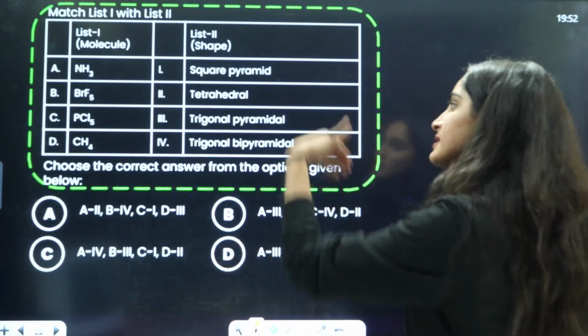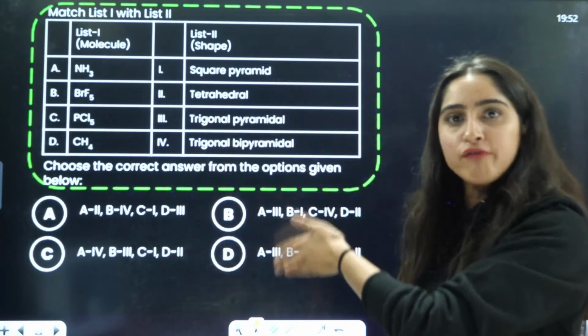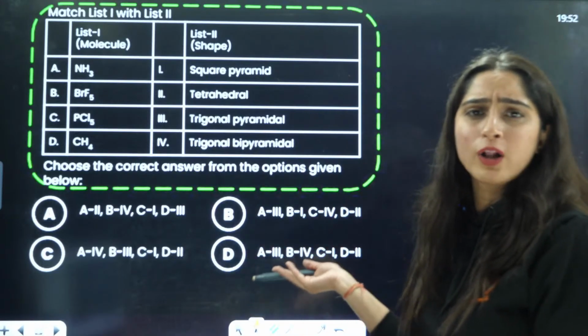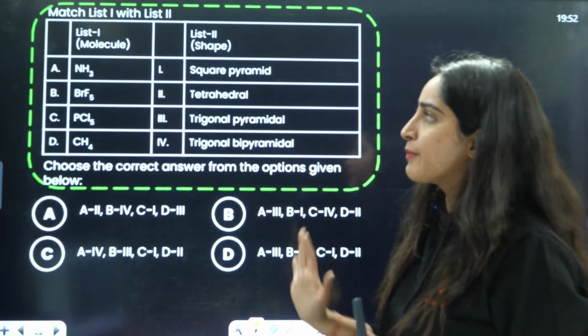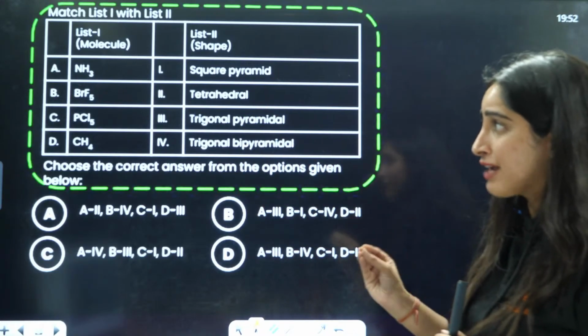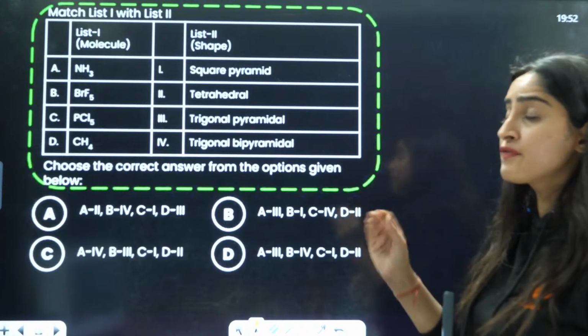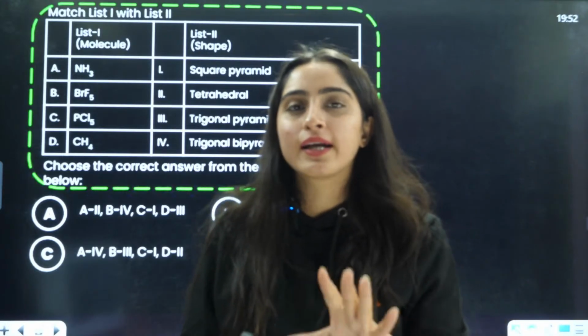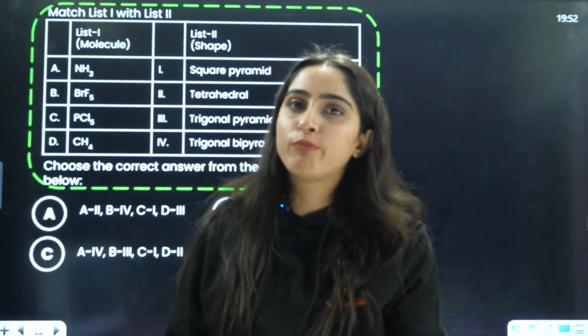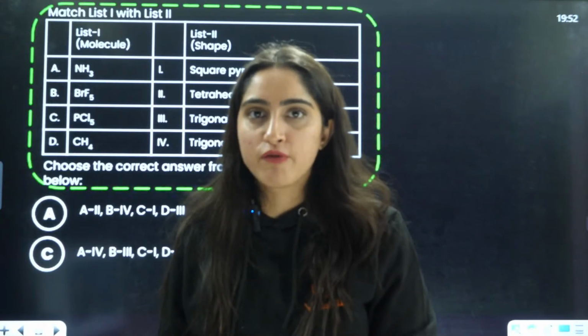Based on these things that I have taught you, you will see all your questions in JEE Mains. First is NH3, then BrF5, then PCl5, then CH4. What is the catch here? The catch is to understand the lone pair and bond pair. Other things will be very simple for you.